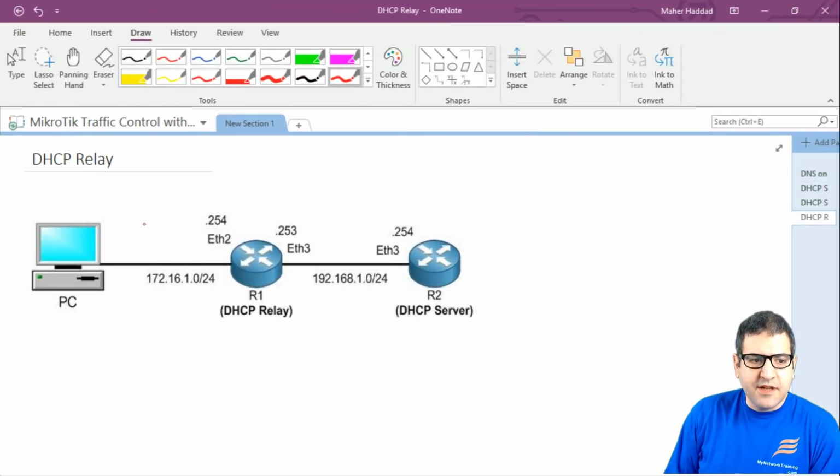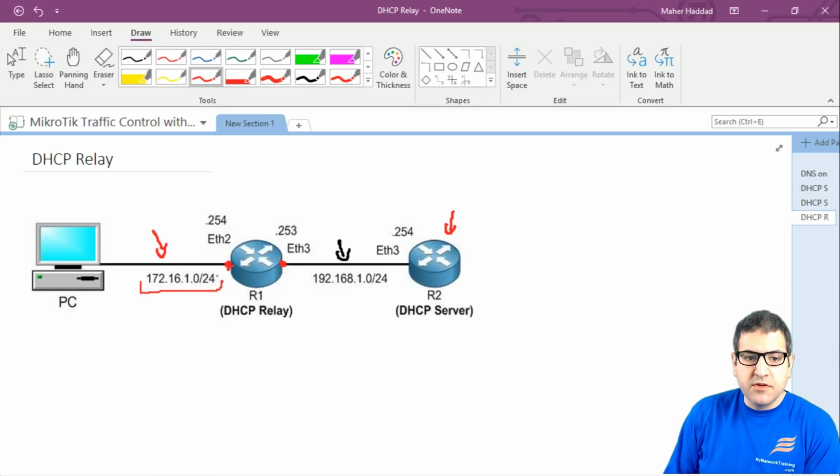So this is our lab scenario. We have our computer here connected to Ethernet 2 of router 1. And we have the DHCP server, you can see it, it's here, connected to Ethernet 3 of router 1. That means that the computer which should get the IP address of the DHCP server is on another network than the one where the DHCP server is. You can see here the PC is on the network of 172.16.1.0 and the DHCP server is on 192.168.1.0.